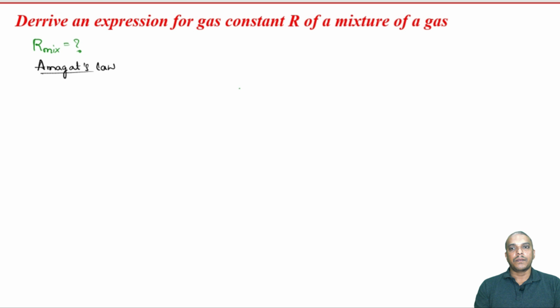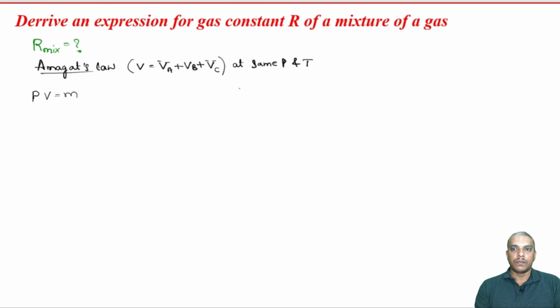According to Avogadro's law, we know that the volume of an ideal gas mixture is the sum of all constituent gases, and very importantly, at the same pressure and temperature. Okay. Now, keeping that in mind, let us write an equation for an ideal gas.